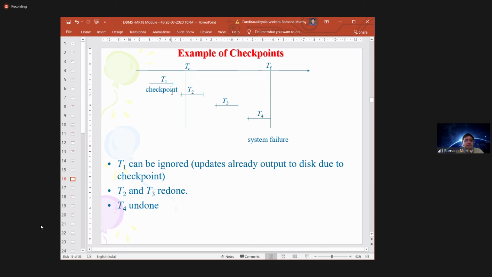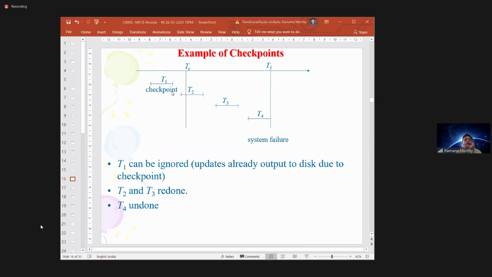Once you are identifying the checkpoint, going backward, you are having T1, but T1's commit is also before the checkpoint only. That means for T1, both start and commit are before this checkpoint. Then what to do in such case? In such case, simply ignore T1, because T1's both start and commit are before the checkpoint, right?